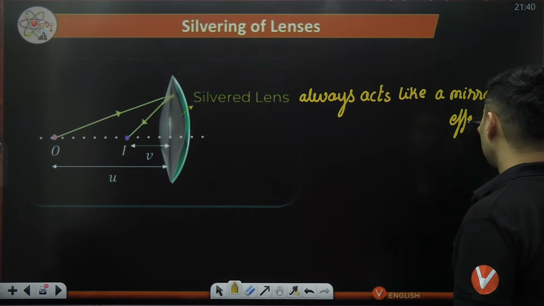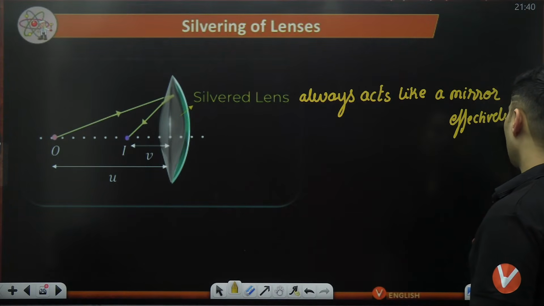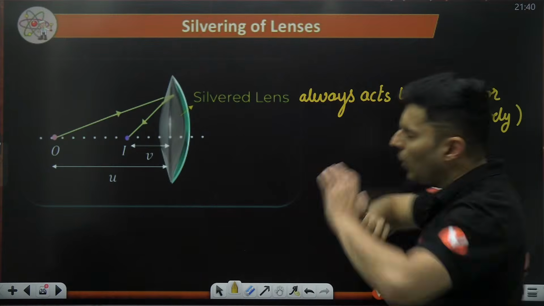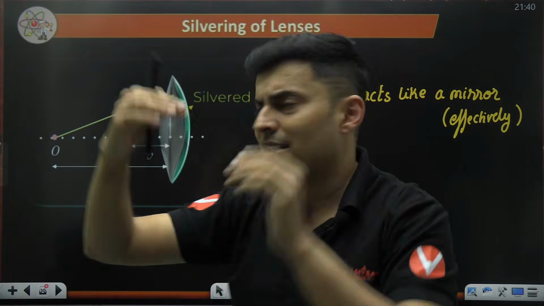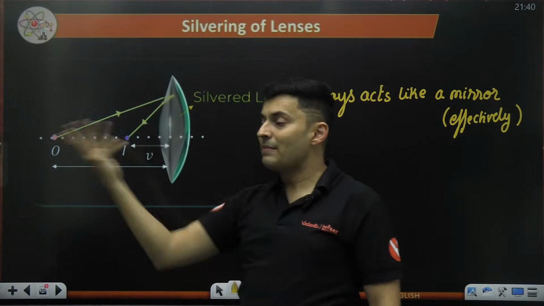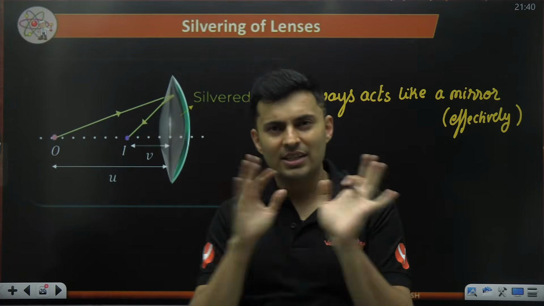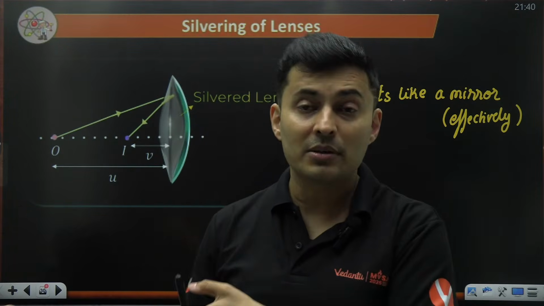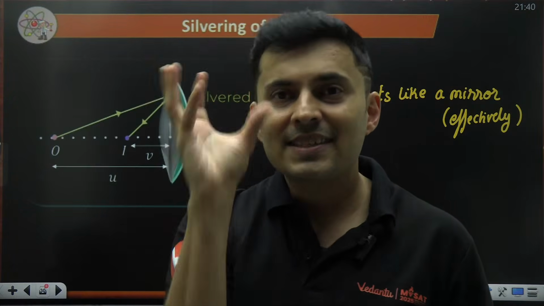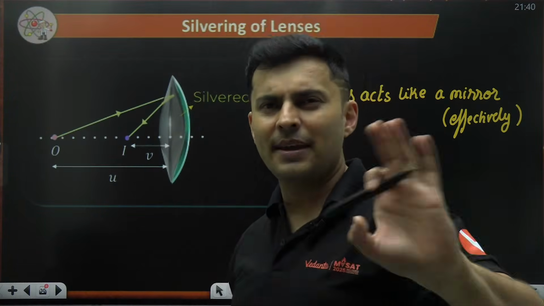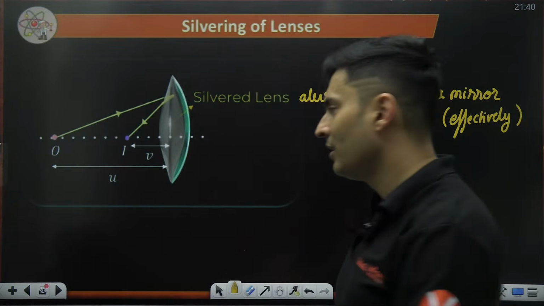Effectively speaking, it always acts like a mirror, because the ray which enters eventually is coming back. Yeah, refraction might happen, but it is coming back. Now, if it is coming back, it is reflection. So it is some kind of a mirror, convex, concave, I don't know, but it is a mirror.